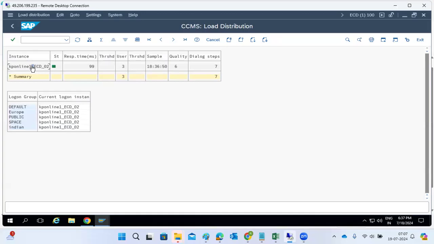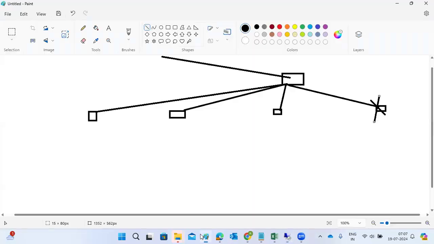Okay, so this is the message server, right? If one server has more load, it won't assign to it; it will assign to the other two. So it distributes the load equally. That's why you may have more than one application server.